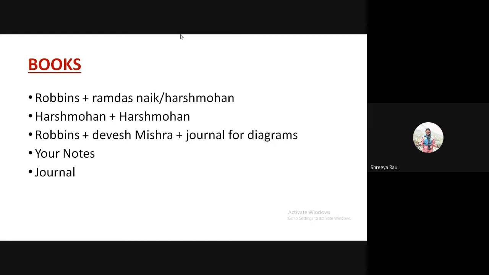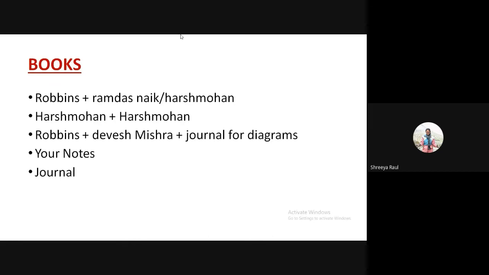And for a few topics like hematology or some systemic pathologies, whatever video lectures or resources you've been referring to, you can refer to those notes. It's not compulsory for you to just do from a standard textbook. You can do those notes also for your theory examinations, and of course you'll have to refer to the journal for diagrams.